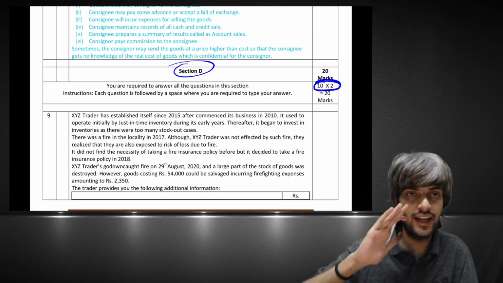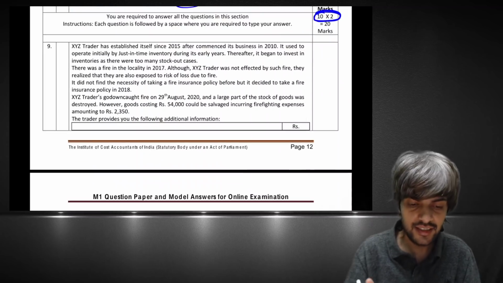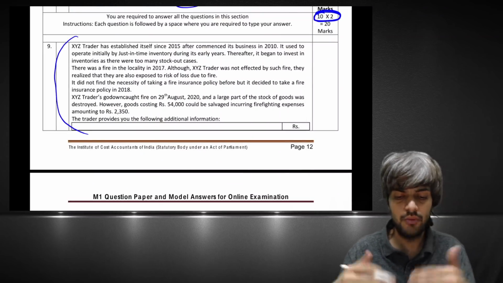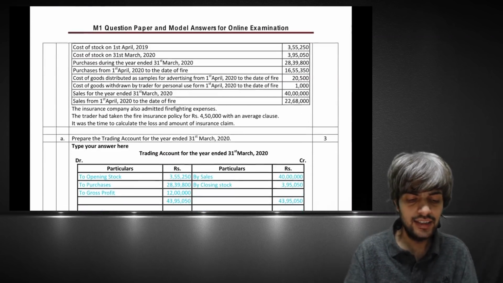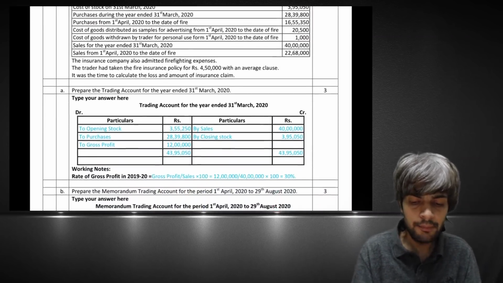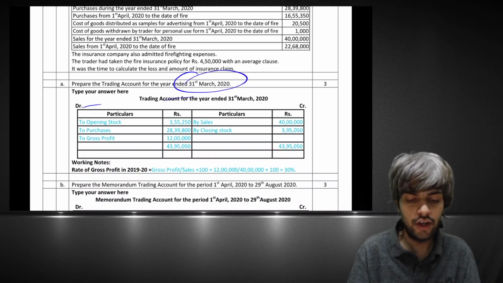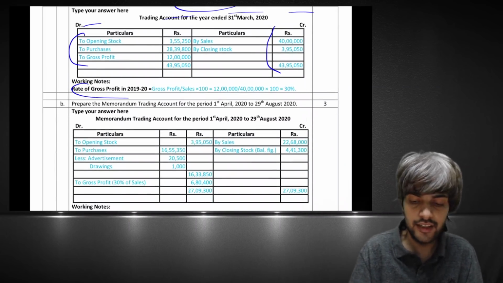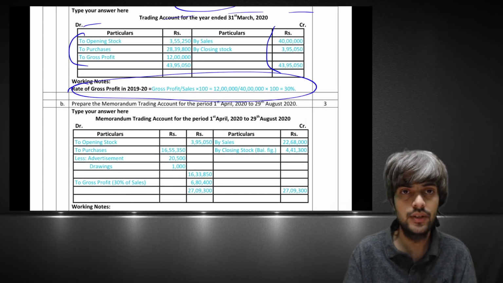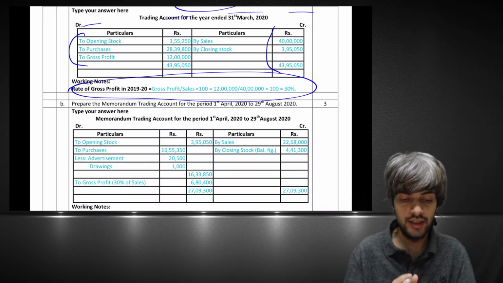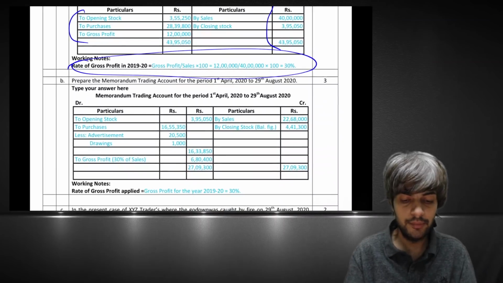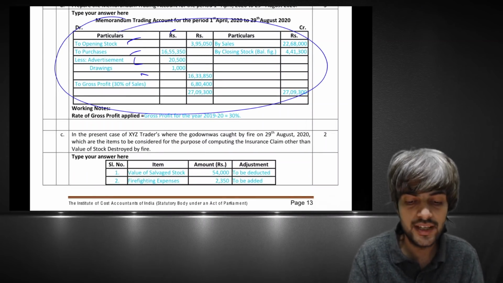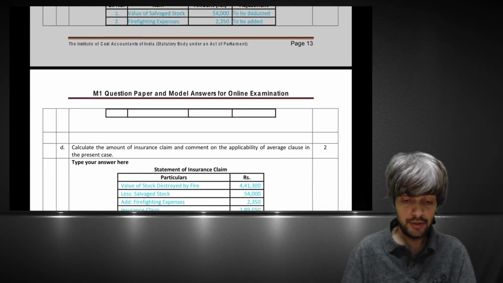In the finals they are 100% case studies, and in intermediate also they have given. They are giving some description of what's happening, and then they ask you to prepare the trading account. Every format will be given, you just have to put the amount, that's it. If any working note is there or any formula you used, you have to give it in the working note. Prepare the memorandum, everything will be there. You just have to type these things, rupees and all. So yes, this is it.